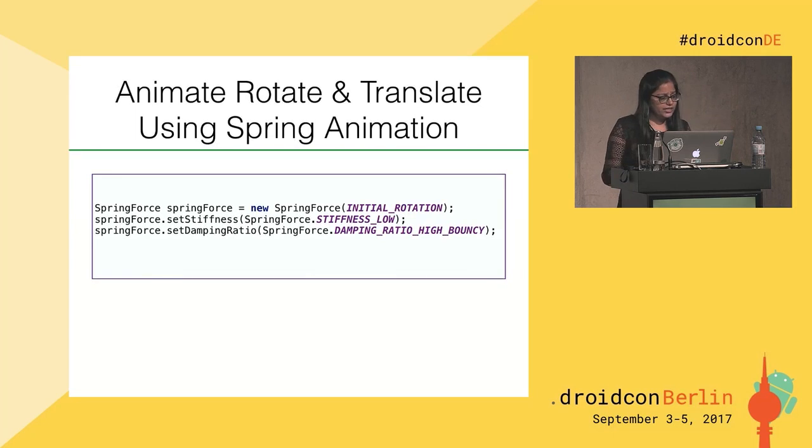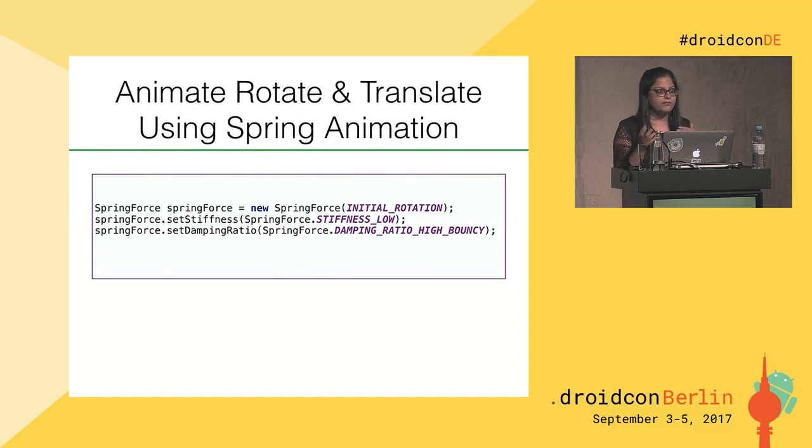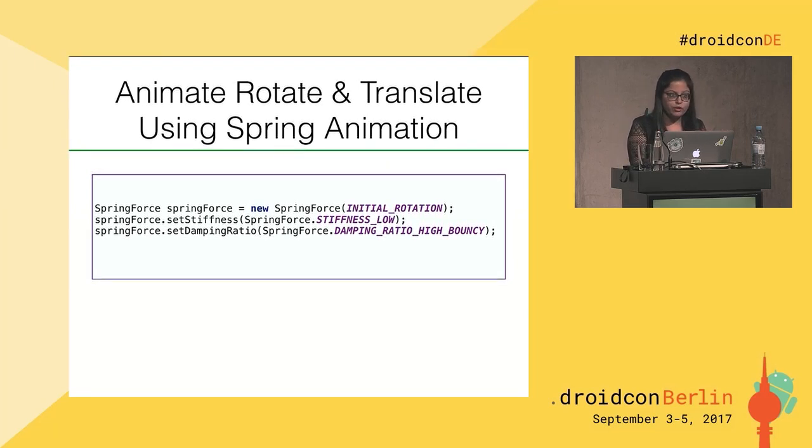Because this is a force-based animation, we have to create a spring force. We create a spring force with the initial rotation, which I have set at 0 degrees, and with a high damping ratio and a low stiffness. We are creating this spring force because we want all the children to share the same spring force instance.